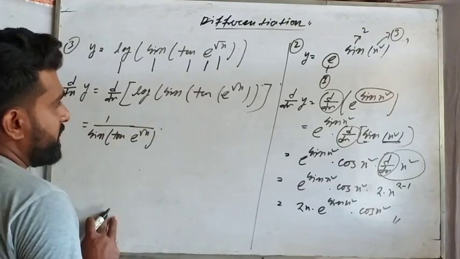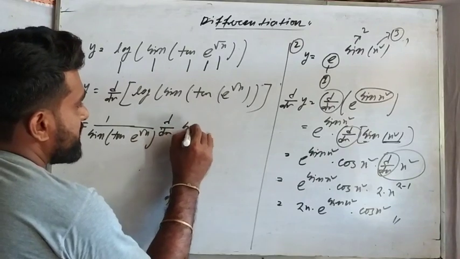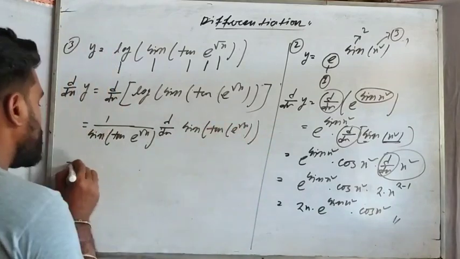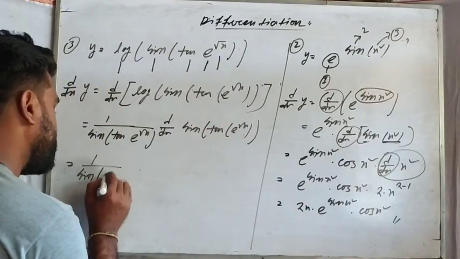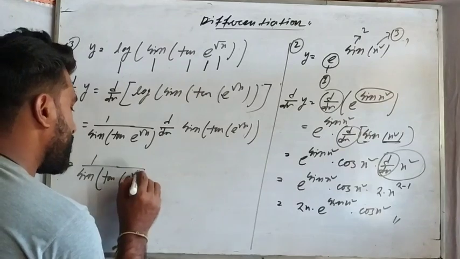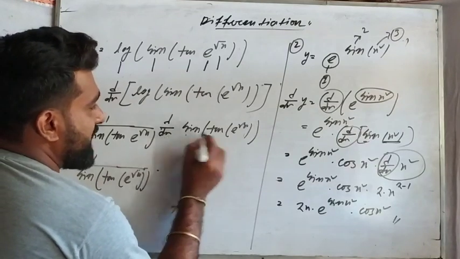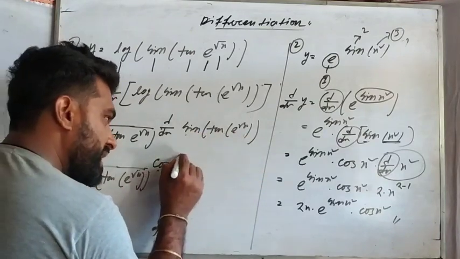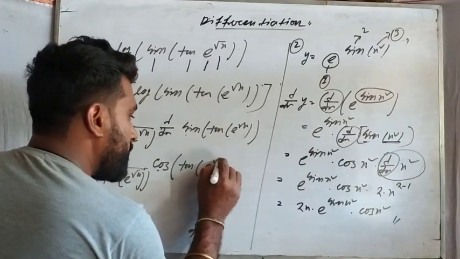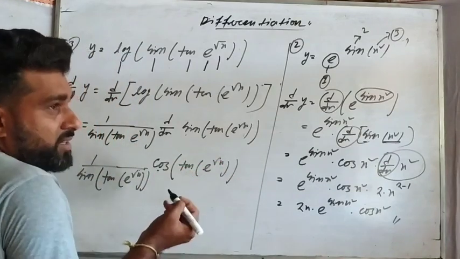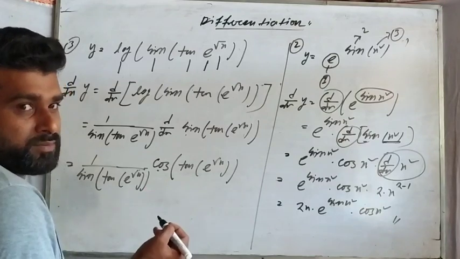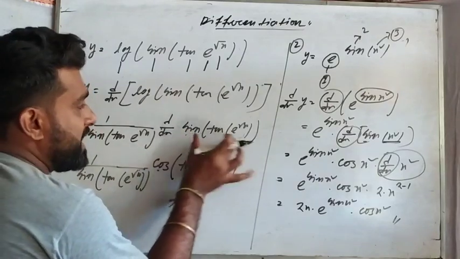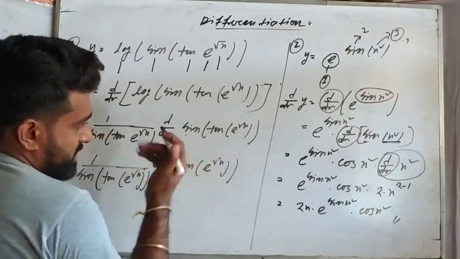Log expression complete. Now sine. Dx of sine 10 e to the power root x. So here sine 10 e to the power root x, dx of sine this, that means sine x, cos x होगा. So that means cos x के जगह में आपको क्या लिखना है? 10 e to the power root x. That means whatever the term is replaced, x is replacing x, that term should be written in this part. So sine x, cos x. Now sine expression is completed.